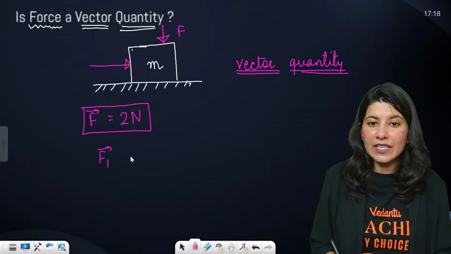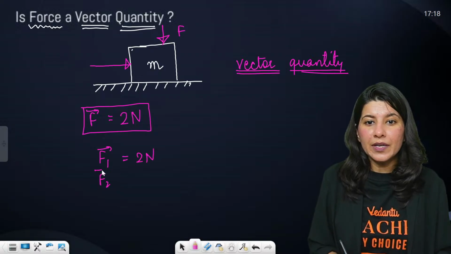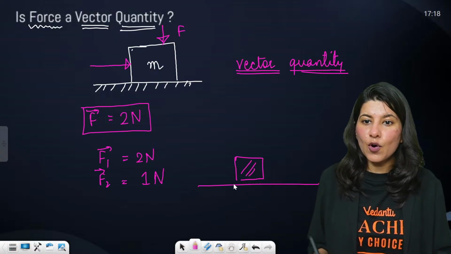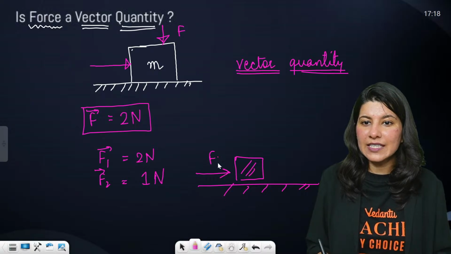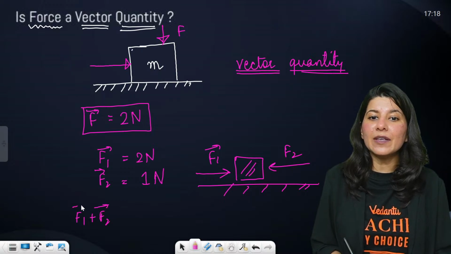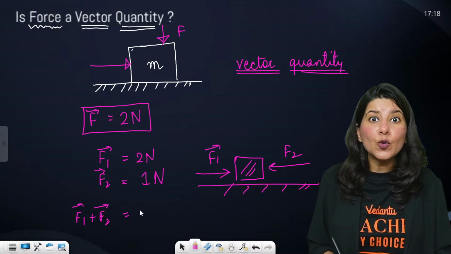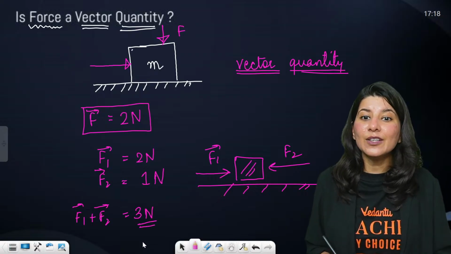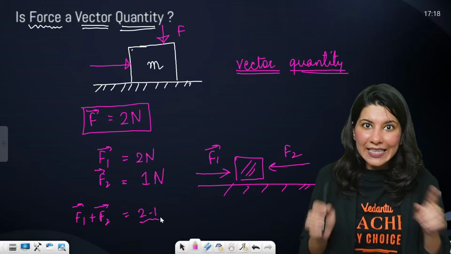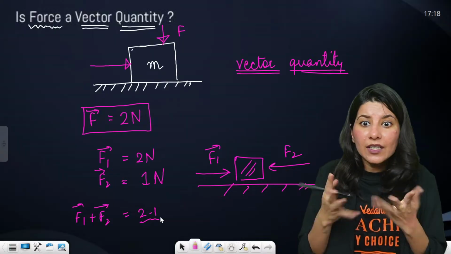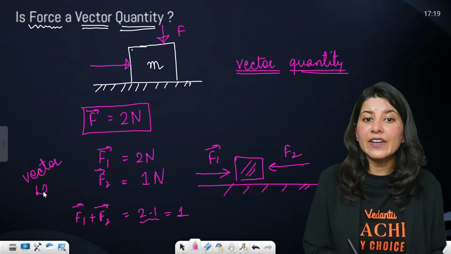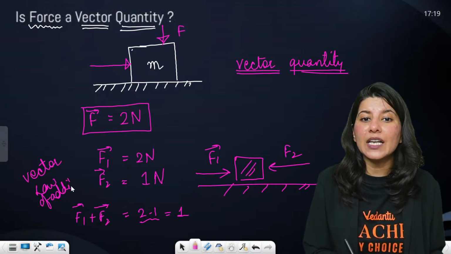If I say F1 is 2 Newton, F2 is 1 Newton, and I am applying this force in which direction? Force F1 is in this direction, F2 is in this direction. So tell me, F1 plus F2 will be what? 2 plus 1? Ma'am, 3 Newton? No, sorry, 2 minus 1 Newton. So what did we do? Did we add it just like mathematics, 2 plus 1? We don't do that. We applied the vector law of addition. It says that you have to add it with sign.